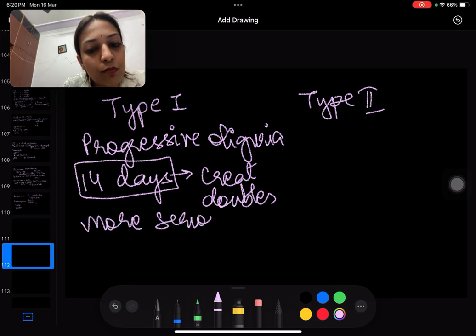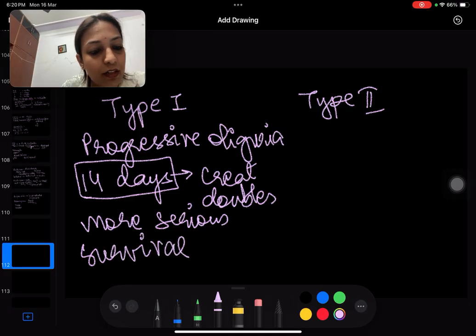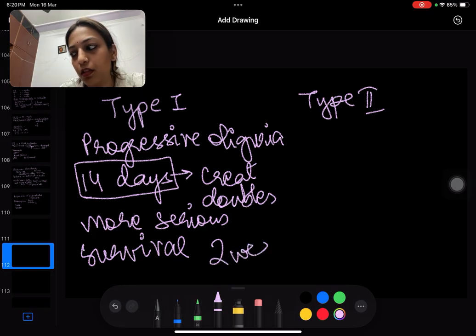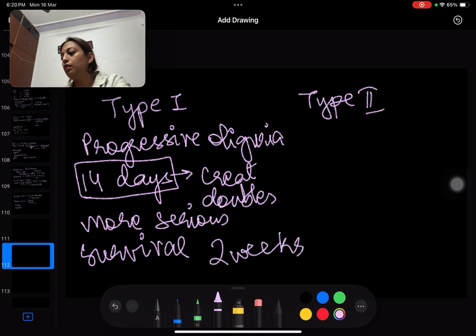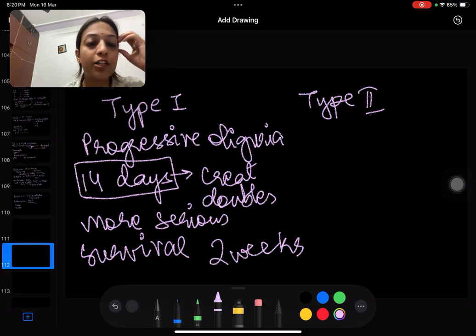It is considered to be very irreversible. And the median survival without treatment is 2 weeks. So if a patient has type 1 hepatorenal syndrome, the median survival is only 2 weeks, which means that if you do not treat this patient, the likelihood of the patient surviving for another 14 days is very low, right?